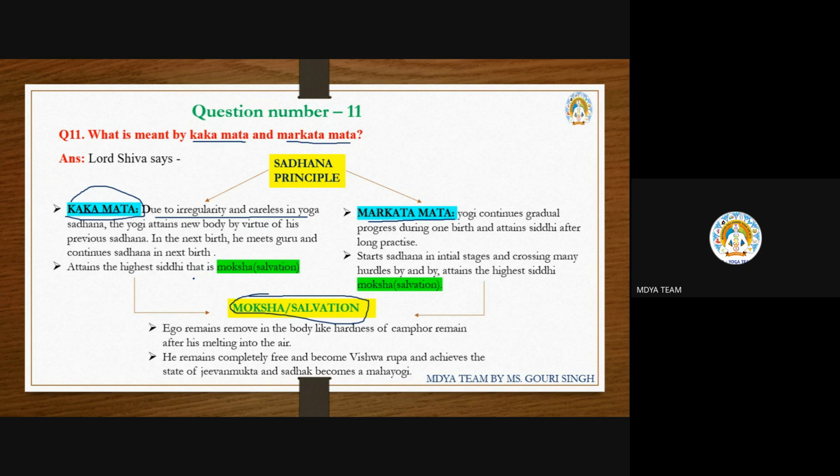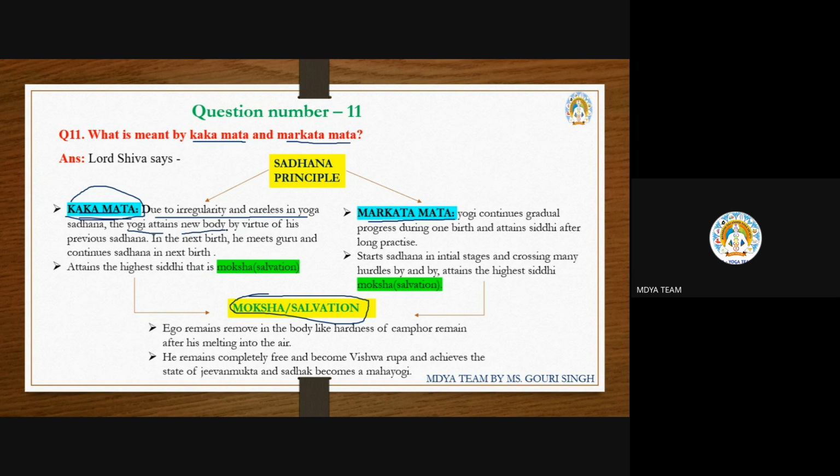Suppose what he said is caring and comfortable for me, then I will follow that path. But after some limits and after some stage, I just go for another one. So that will happen to this type of yogi who is following the Kakamat. Due to this irregularity or carelessness in the yoga sadhana, that yogi will not attain the moksha in the same birth. So what happens to that yogi?